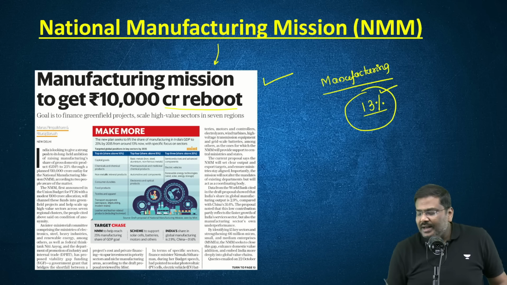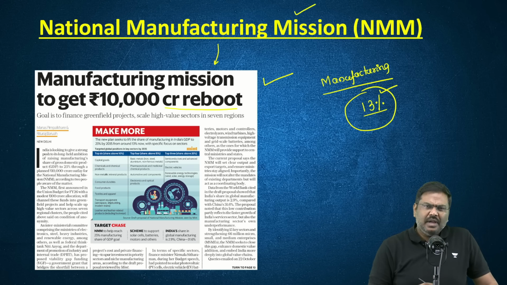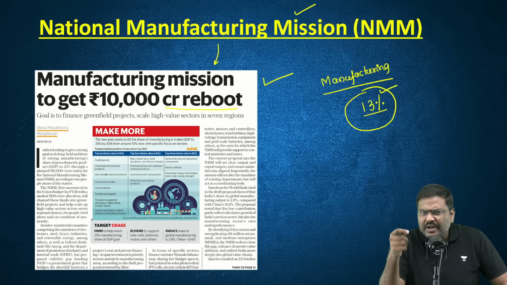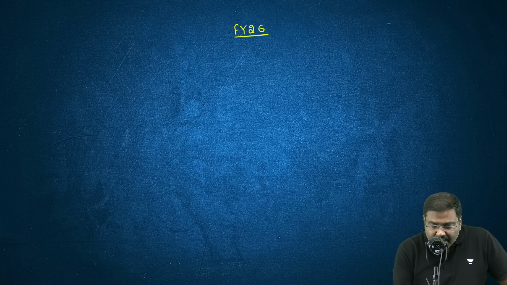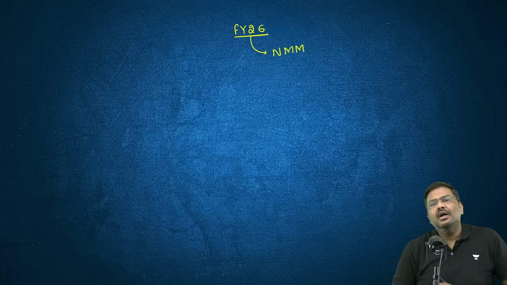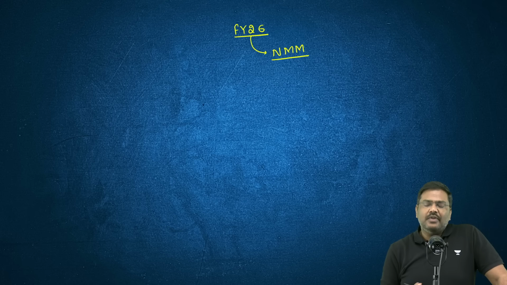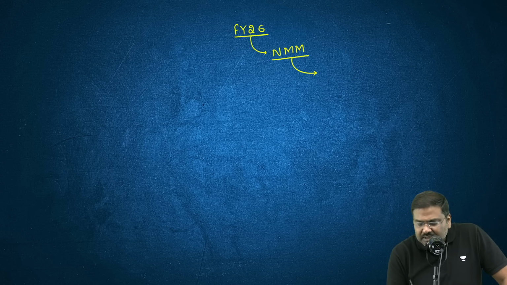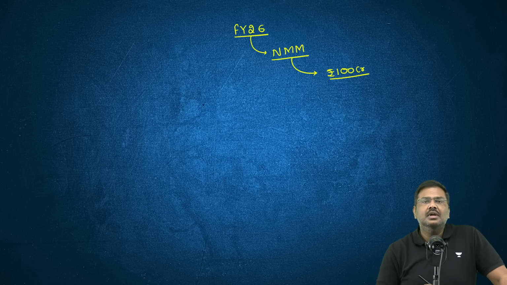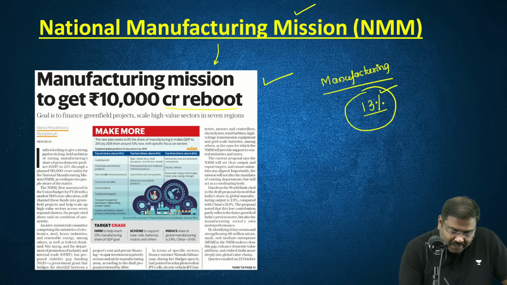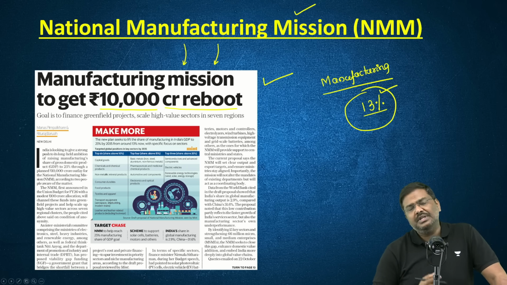So the government of India now has announced a new plan. In fact, this was announced in the budget for the financial year 26. In the budget for the financial year 26, the government of India announced a national manufacturing mission, NMM. Under this national manufacturing mission, in the union budget, the government had announced an allocation of 100 crore rupees. Now, the latest update is it will be allocated 10,000 crore rupees.